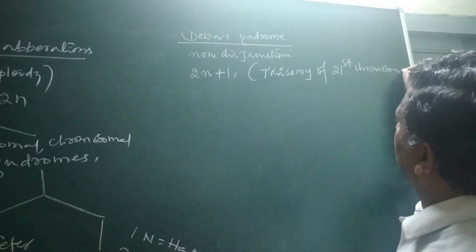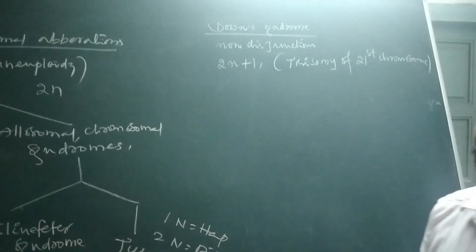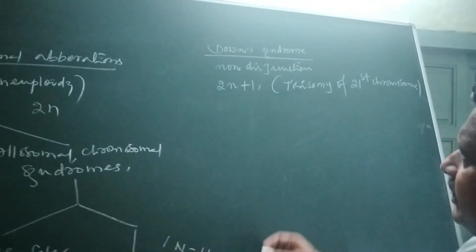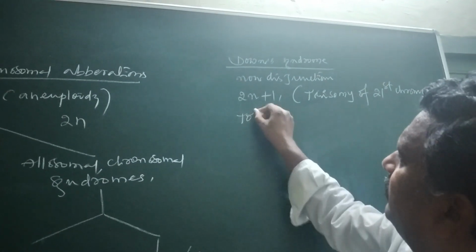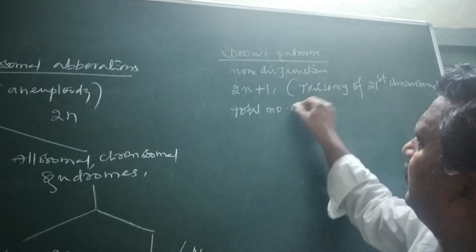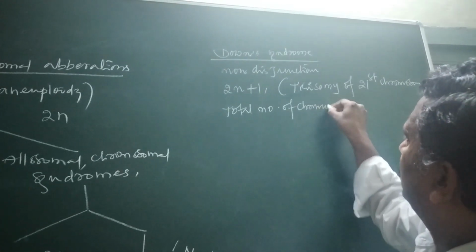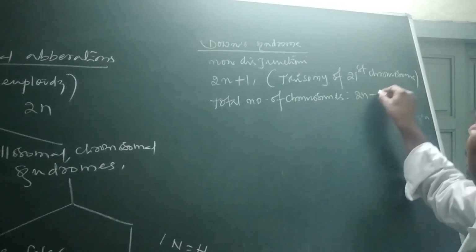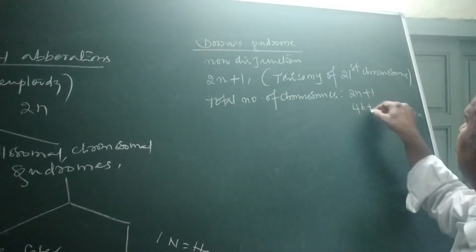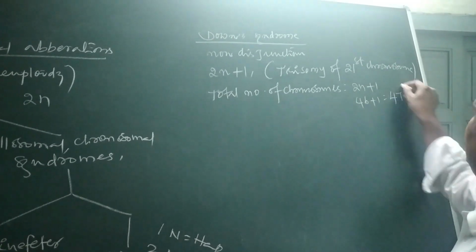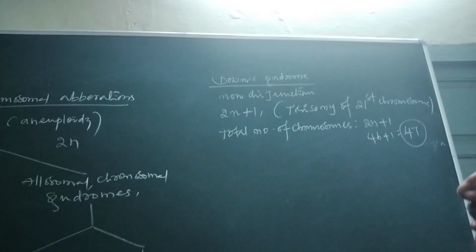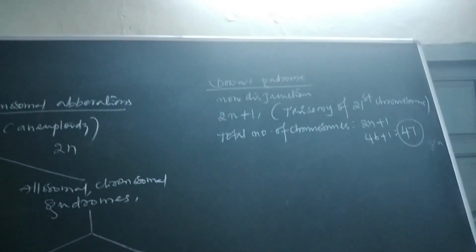The 21st chromosome will appear three times. So the total number of chromosomes here, 2N plus 1 means 46 plus 1, so totally 47. 47 is the number of chromosomes present in Down's syndrome.